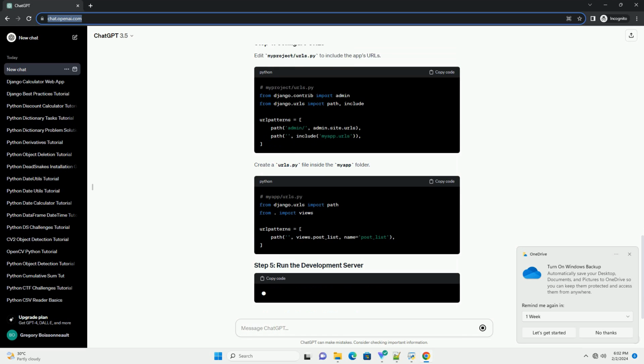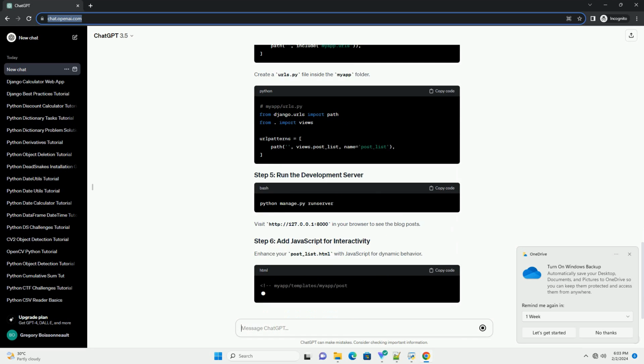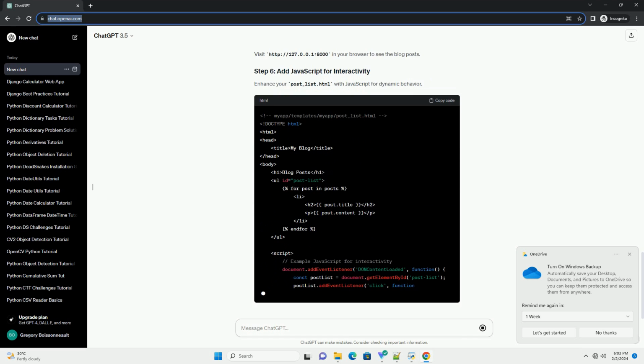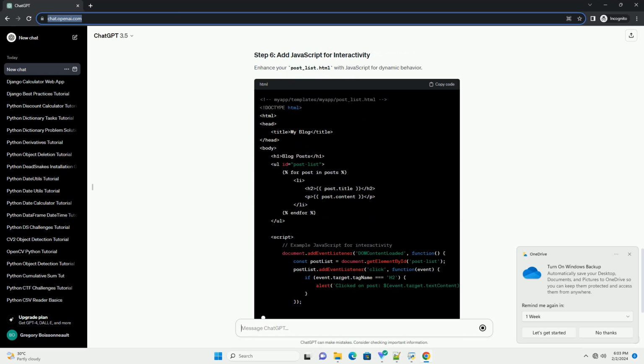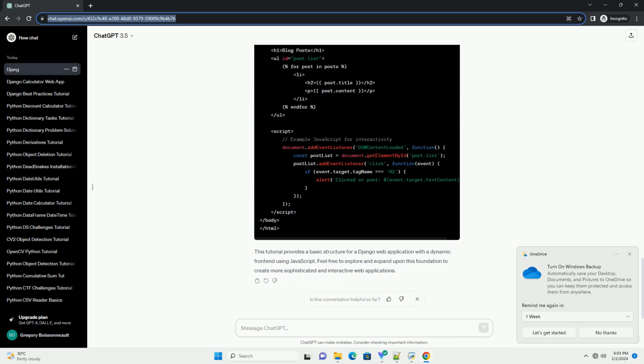Prerequisites. Edit myapp/models.py to define your models. Run migrations to apply changes to the database. Edit myapp/views.py to define views. Create a templates folder inside the myapp folder and add post_list.html. Edit myproject/urls.py to include the app's URLs.